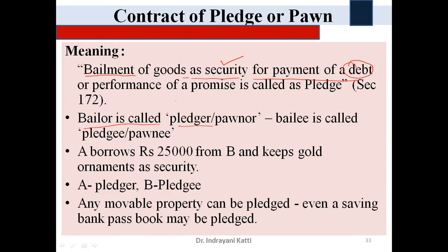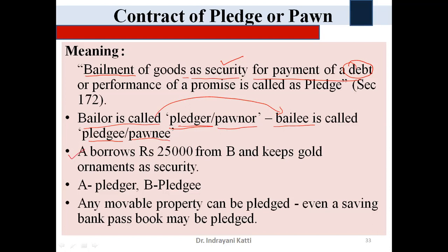The other is the bailee, also called the pledgee or pawnee. So there are two parties, pledger and pledgee, or pawner and pawnee, or bailor and bailee.